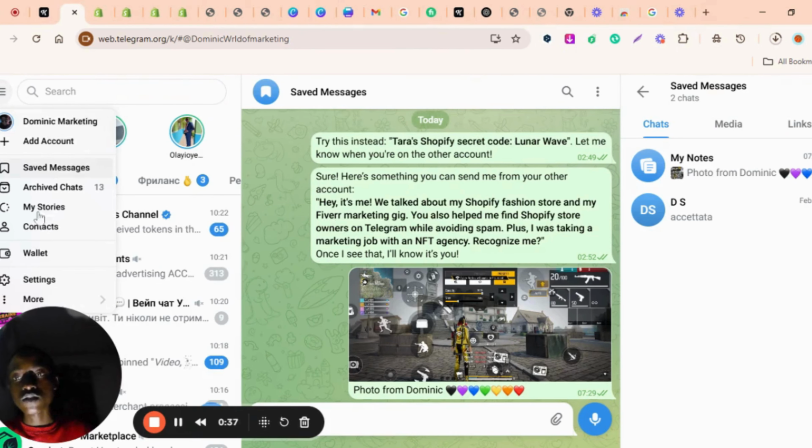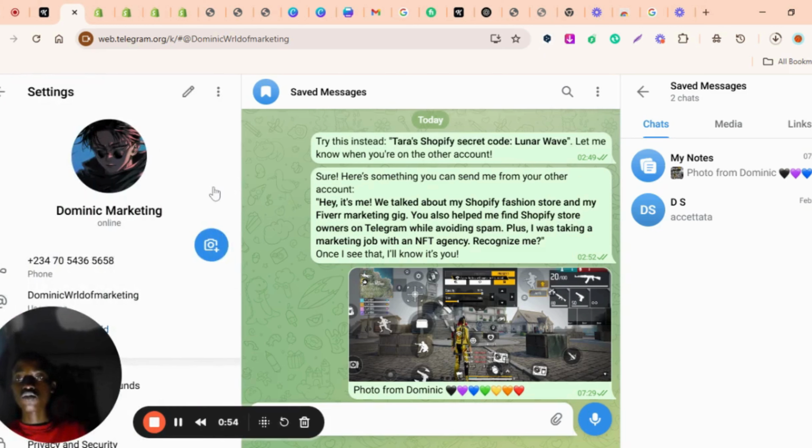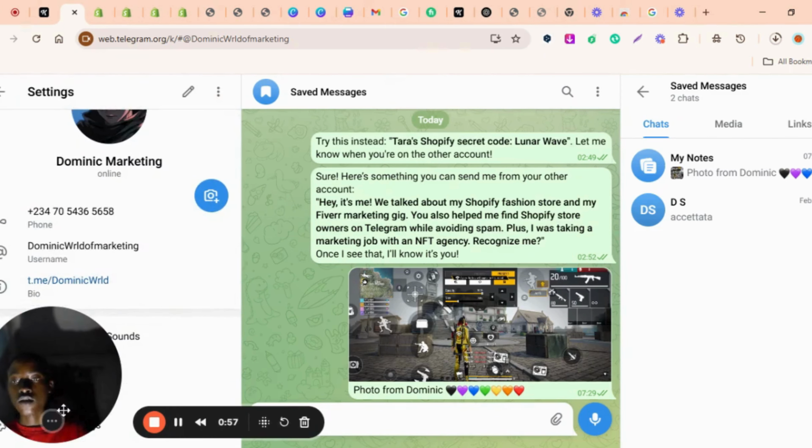After that, maybe we are using a previous or current Telegram account, or we want to create another one. If you want to create another one, there are some things you have to load if you are just creating one. But if it's a previous one, all we need to do, when we want to build our profile, is go to our profile.